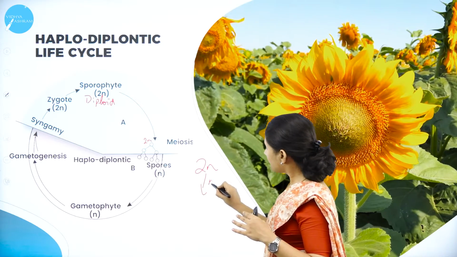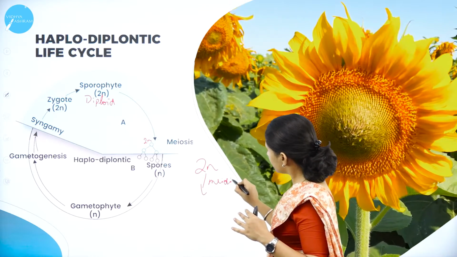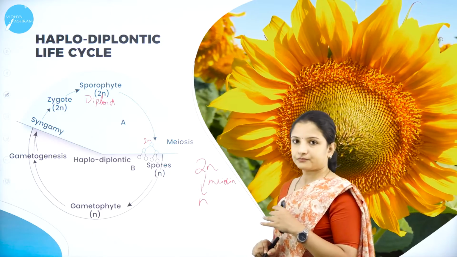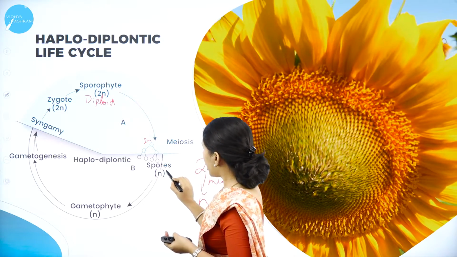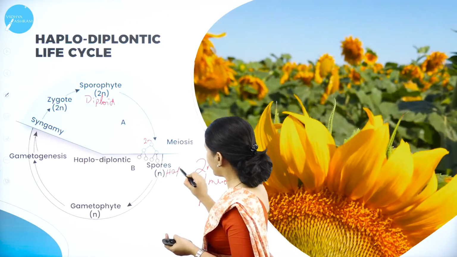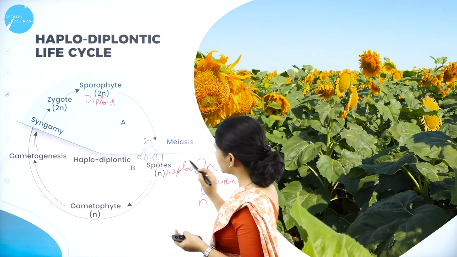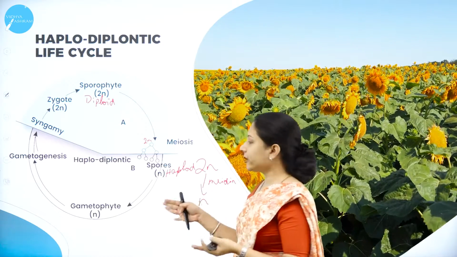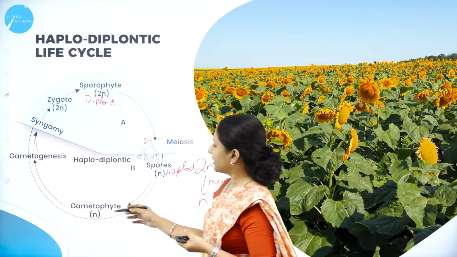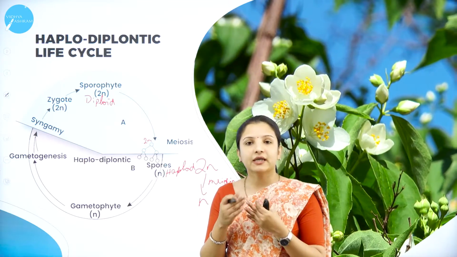So if 2n undergoes meiosis, it will become n. Right? So here the spores are now haploid. These haploid spores will enter into the gametophytic generation. They will produce the gametophyte.